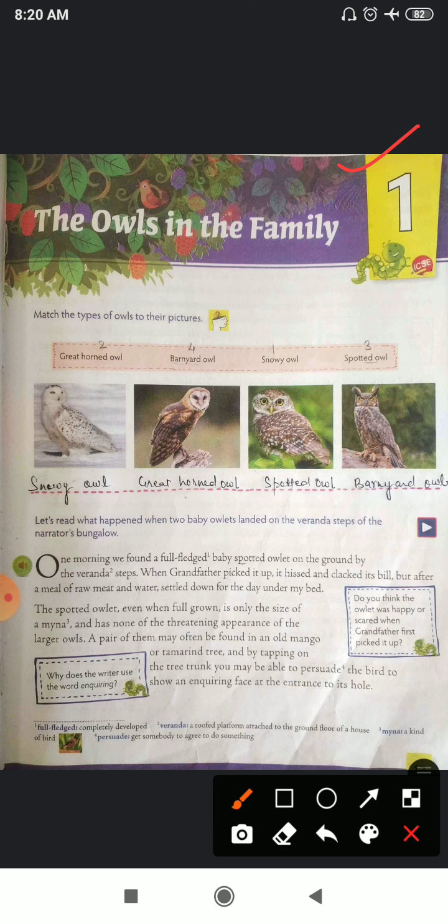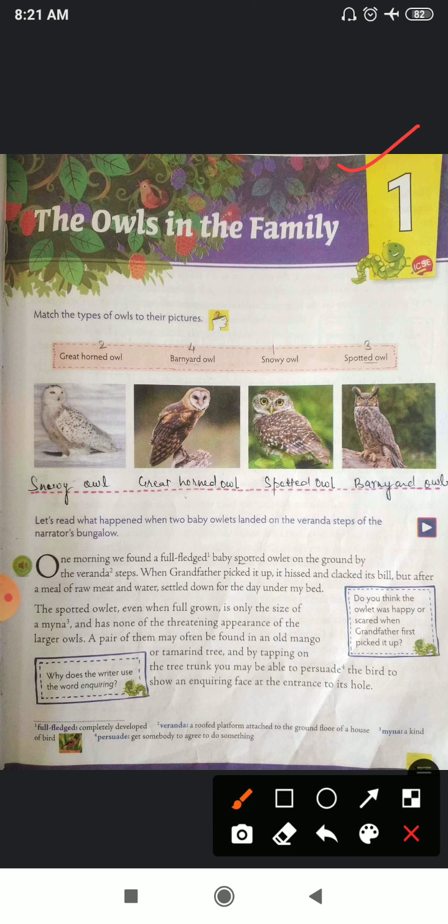The story is about two owlets who came into a family, and it is about the behavior of the mother of the owl. So what happened next? Firstly, they came into the house and suddenly became regular members of the family, and they enjoyed living in the family, right? Even the family members enjoyed living with them too, right? And the characters in the story were the narrator, grandmother, grandfather, and Aunt Mabel.